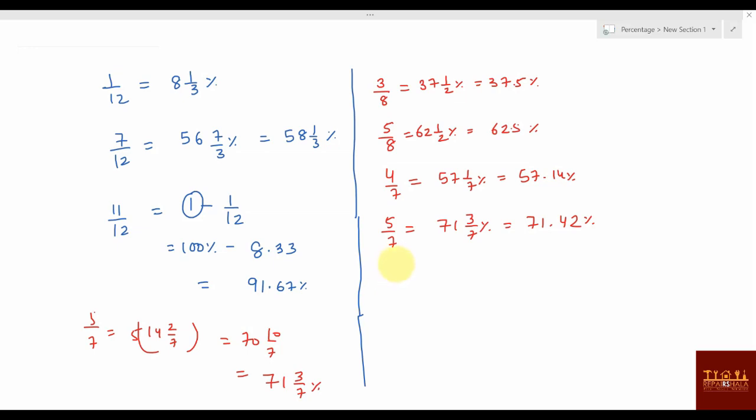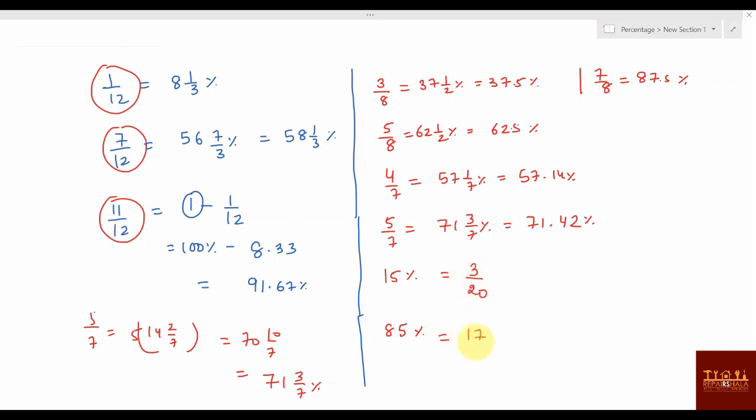Now 7 by 8 value, if you want to remember, this will be 87.5%. Another value could be your 1 by 12 value. This is an important value, 7 by 12 value, 11 by 12 value. The next important values are 15% and 85%. This value is 3 by 20 and this value is 17 by 20. If you remember these values, your calculation will become a little easier. You will not have any issue in the calculations.